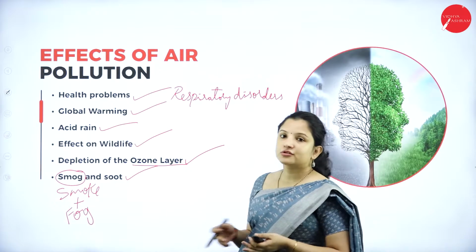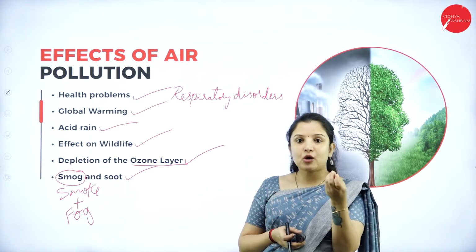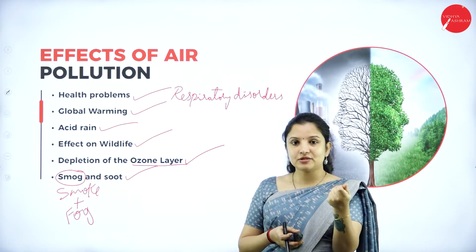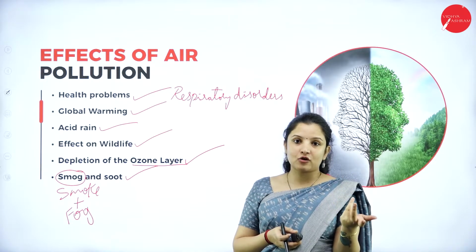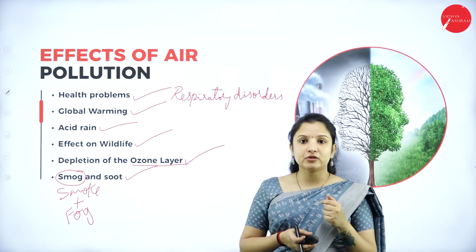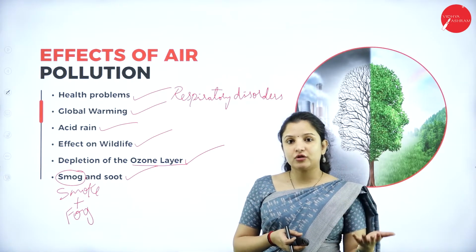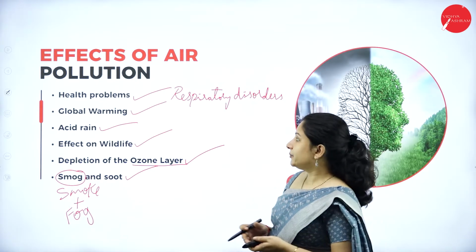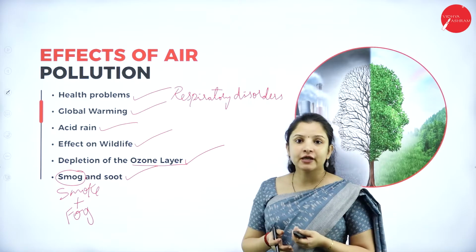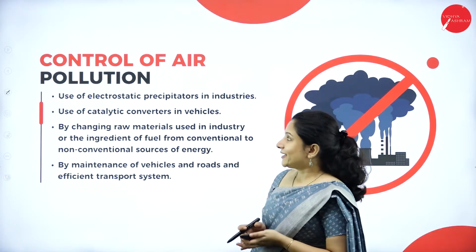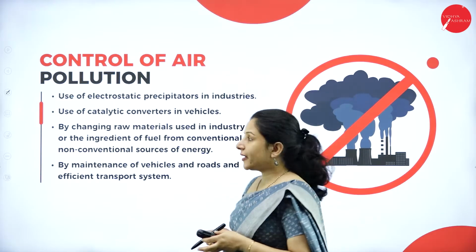And also soot. Soot is the brown powdery thing that comes out when burning fossil fuels and all that. That can also escape into the atmosphere and can cause a lot of respiratory disorders and allergies in human beings. So these are the different effects of air pollution. Next, talking about the control of air pollution.